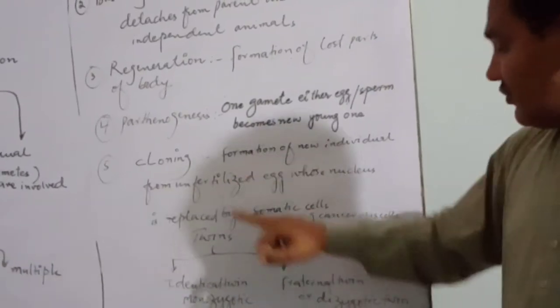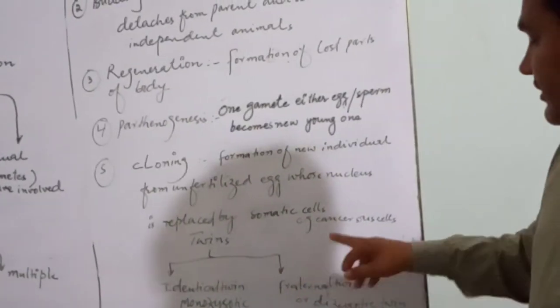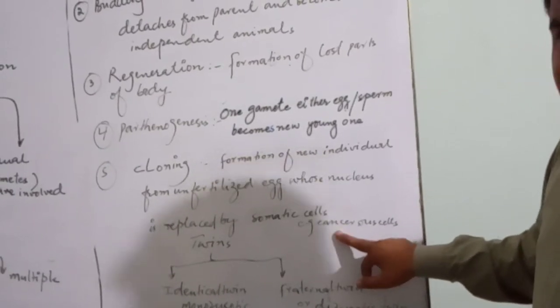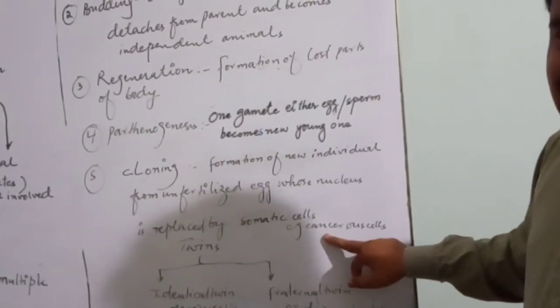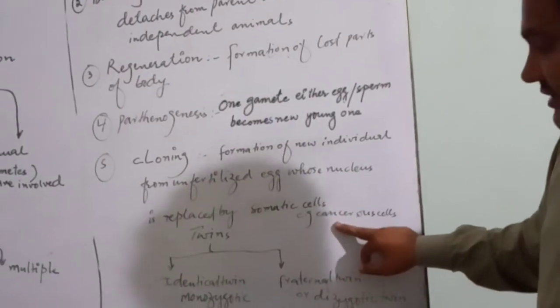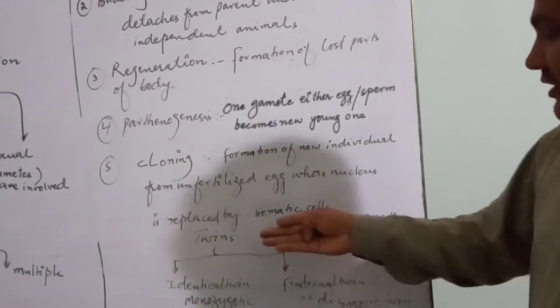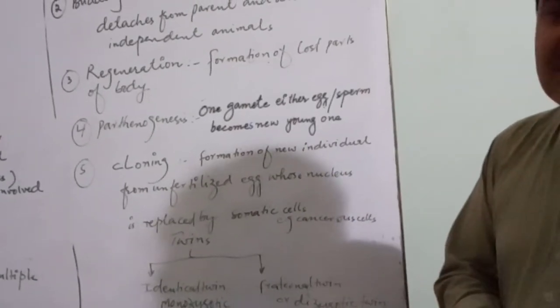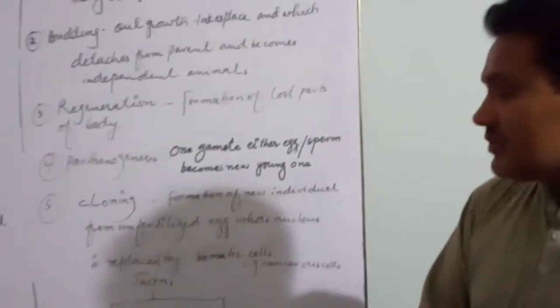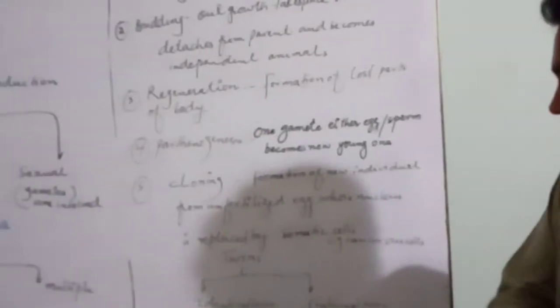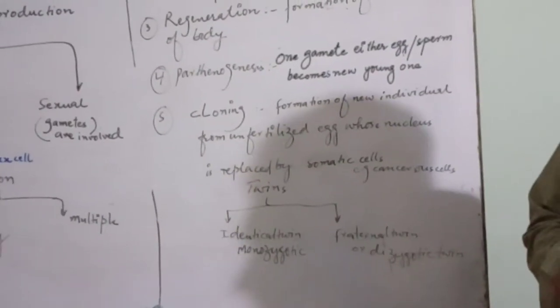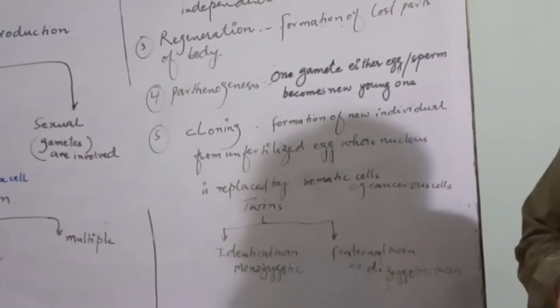Examples of cloning are cancer cells, regeneration, and tumor cells which are formed in animals. Now we have given an example of twins, natural twins. They are also examples of cloning. Twins, what are twins? When two babies are born together, that is called twins.